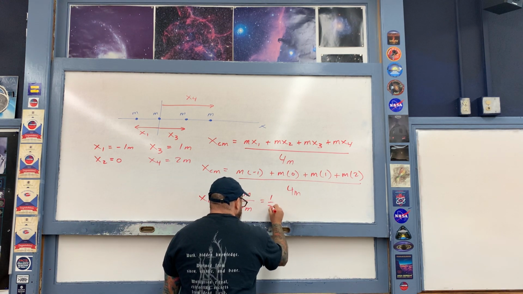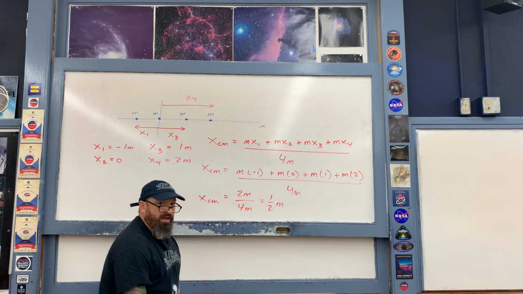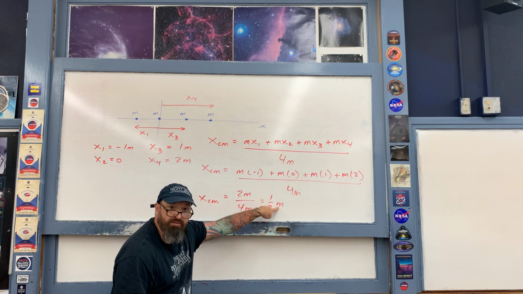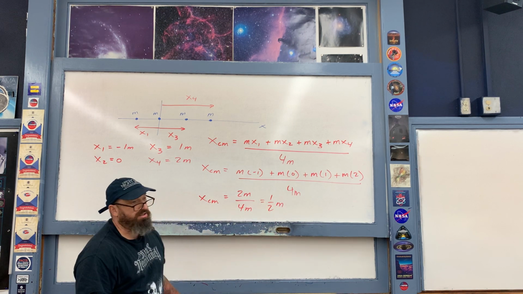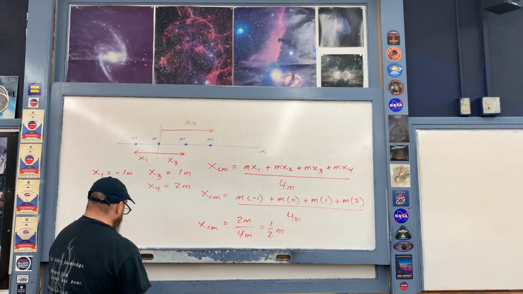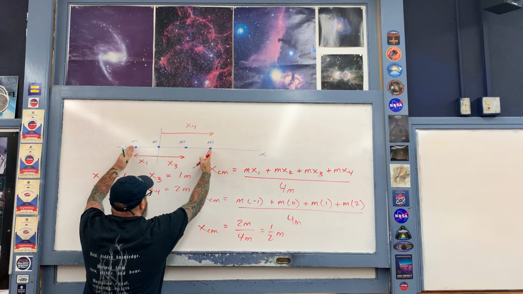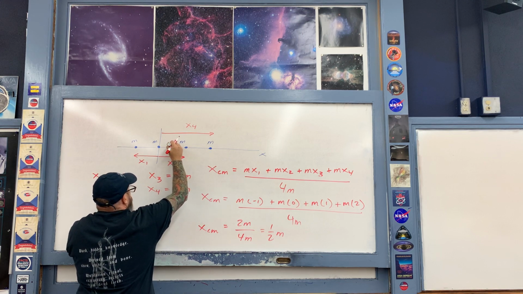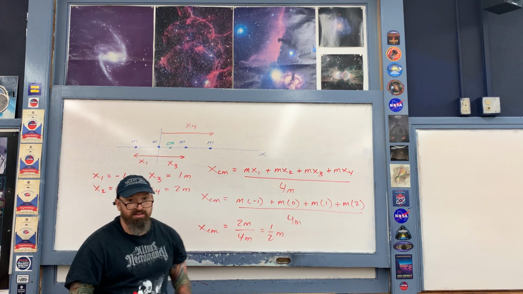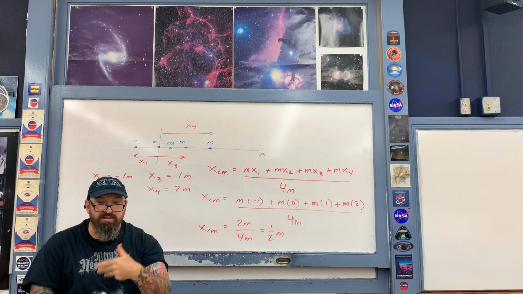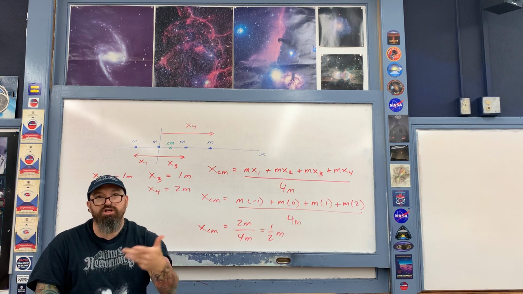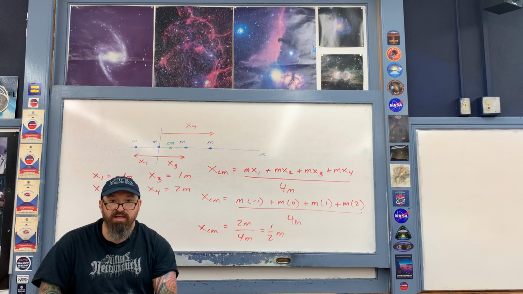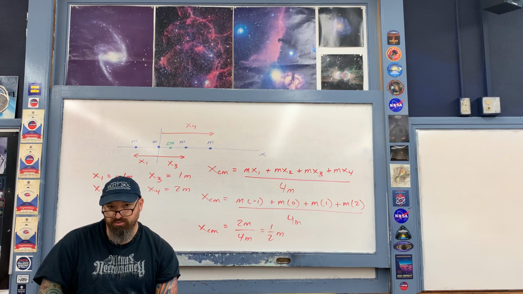So then therefore, the position of the center of mass is 1/2 meter. This right here stands for meter. Be careful of that in terms of the units. So where is 1/2 meter? Well, it's right in the geometrical center of this system of 4 point masses. It's just right here. That's the location of the center of mass. So notice that the center of mass is a kind of average. It's averaging out where the masses are in space and the total amount of mass that is present.